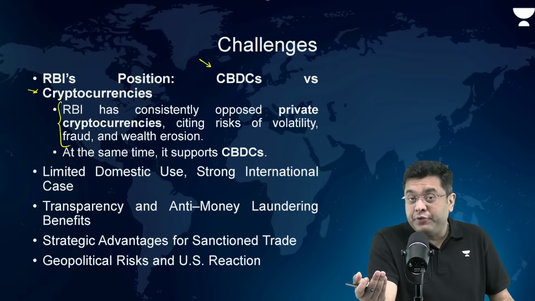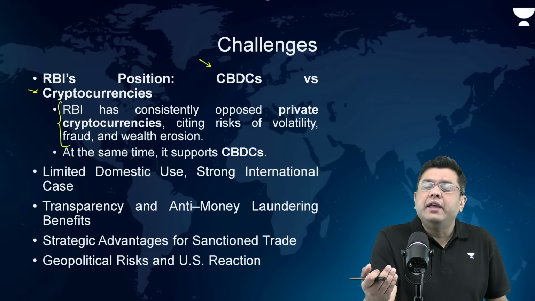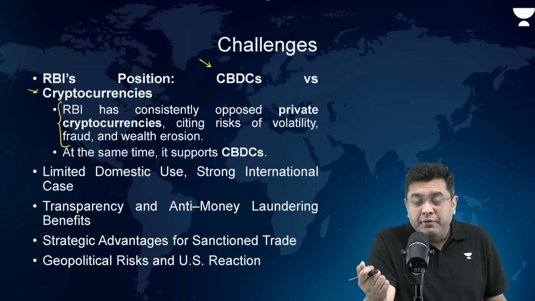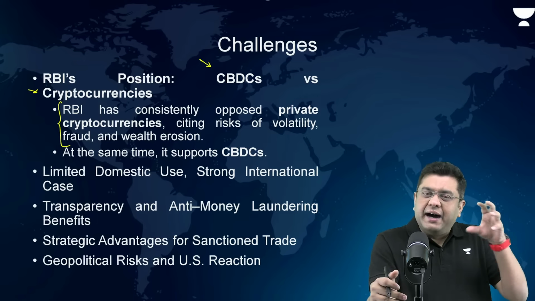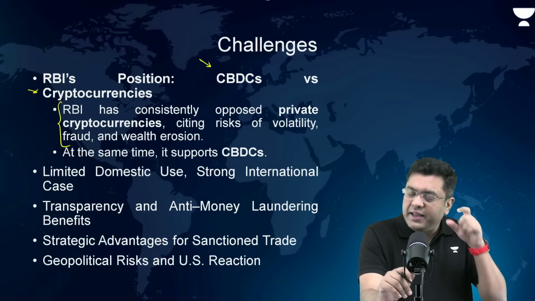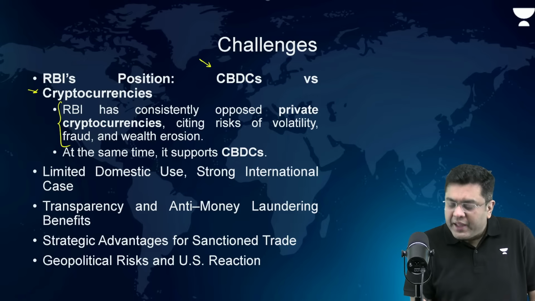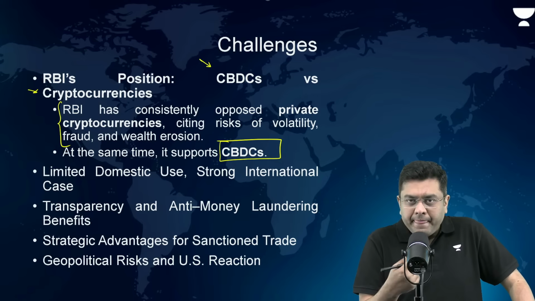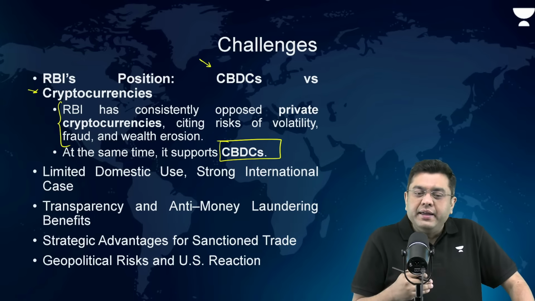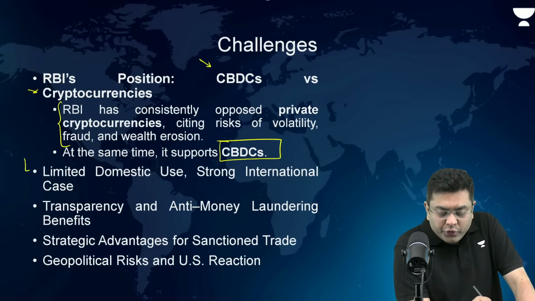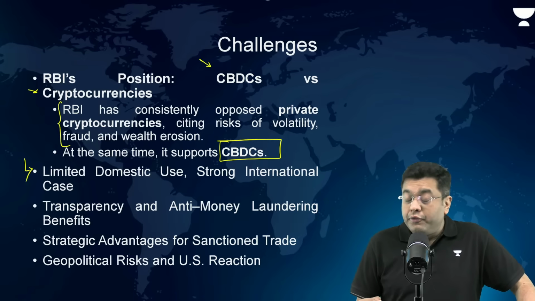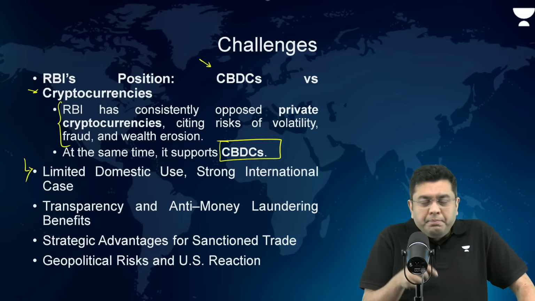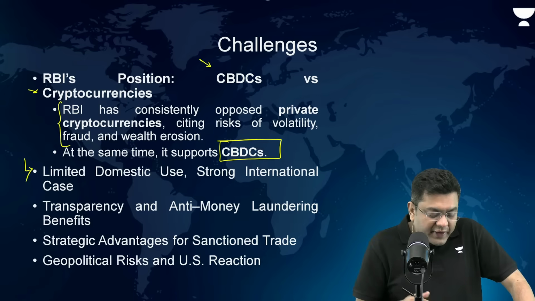For example, if you have been following the news, there was a kind of a bond run day before yesterday, which happened in Japan. Right. So that is where you basically have volatility with increased connectivity, which is an issue. At the same time, RBI has been supporting digital currencies, for example the digital rupee, which can be transacted with the help of UPI as well. Now, limited domestic use and a strong international case for transaction. In our country, the digital rupee doesn't have that much utility, right? But internationally, for transactions, it makes sense.